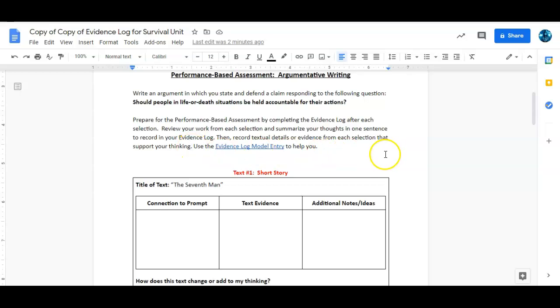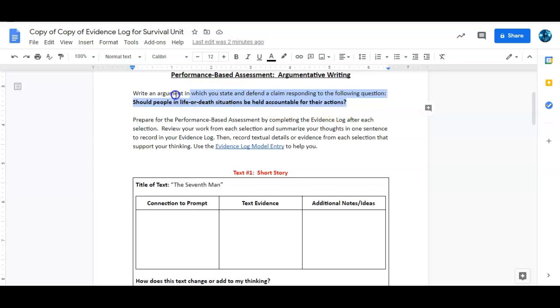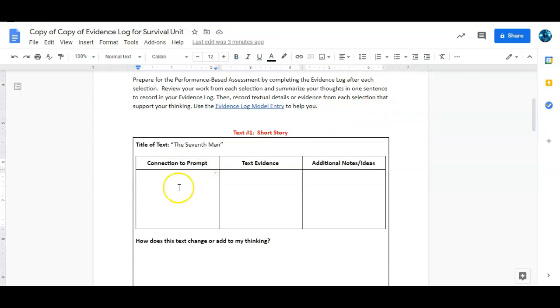Okay, so the first one here, our short story, is The Seventh Man. Okay, how does something in The Seventh Man connect to the prompt? Okay, and remember, this is our prompt. Okay, should people in life or death situations be held accountable for their actions? All right, how does that connect to the prompt? You're going to write that down. Now, you're going to use some text evidence. Now, this is going to be an actual quote from the text. All right, an actual quote from the text. And then any additional notes and details or ideas that you have.